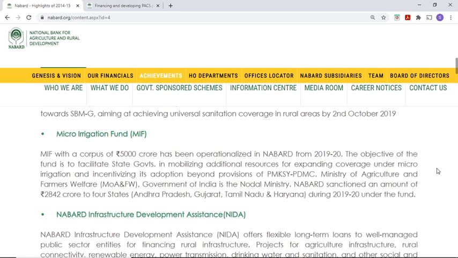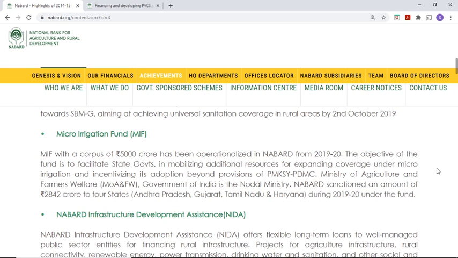MIF is a corpus of 5,000 crore that has been operationalized in NABARD from 2019-20. The objective of the fund is to facilitate state governments in mobilizing additional resources for expanding coverage under micro irrigation and incentivizing its adoption beyond provisions of PMKSY-PDMC. So the Micro Irrigation Fund is the latest fund in NABARD, 2019-20. Its corpus is 5,000 crore.